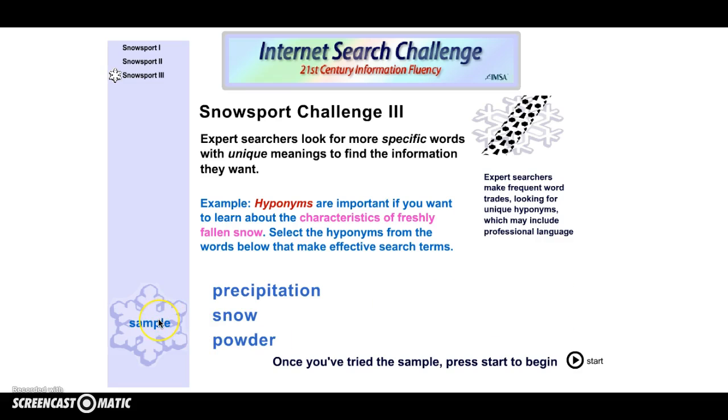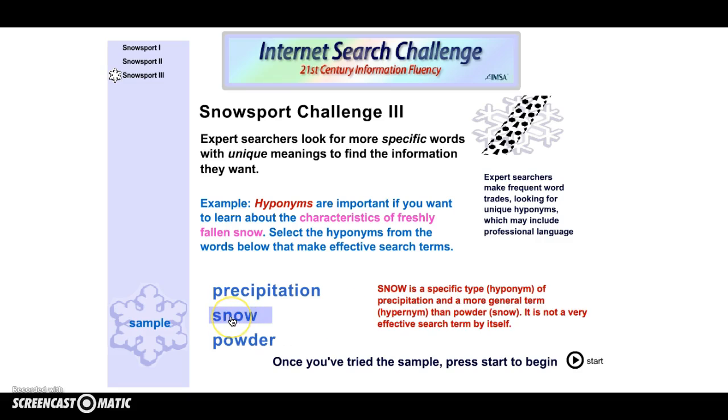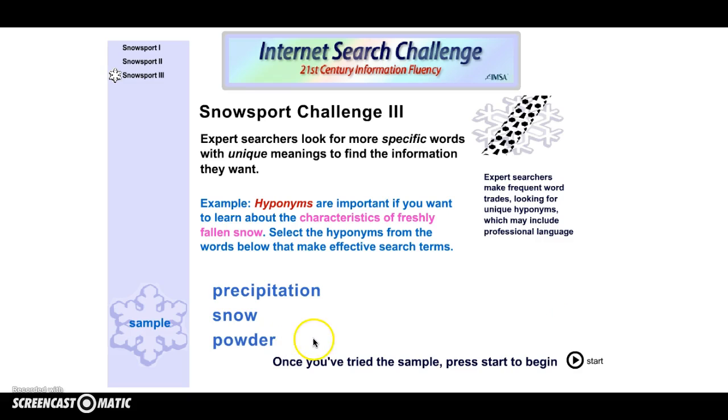So this is a sample, and then I'm going to do the first two in Snow Sport Challenge 3, and there are 13 of them, so you will do the 11 on your own. So, hyponyms. I think snow is a specific type of hyponym, and it's not really effective by itself, but I do think if we combine snow and powder, that has a unique meaning. So now we're going to start our challenge.